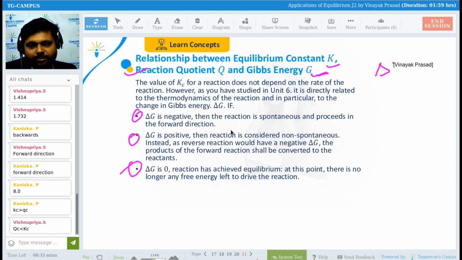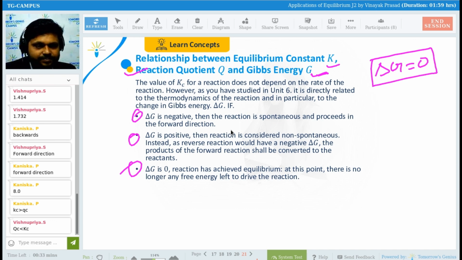See guys, in thermodynamics we have seen that if delta G is equal to 0, will the reaction proceed or not? Do you remember this? If delta G is negative, then the reaction is spontaneous and proceeds in the forward direction. I have told you this in thermodynamics also.